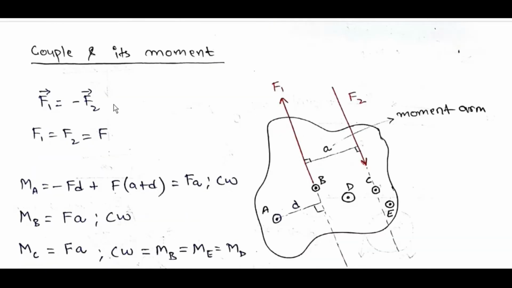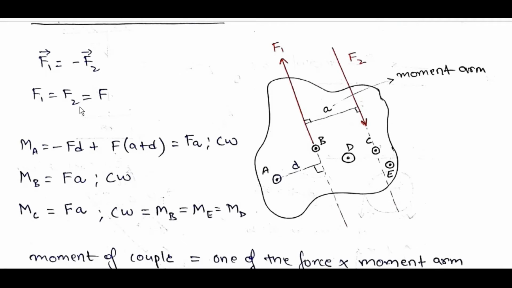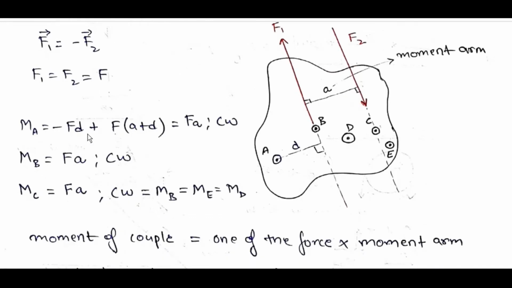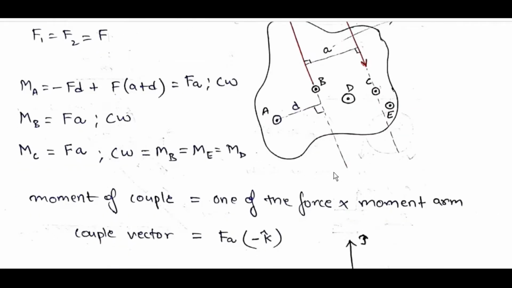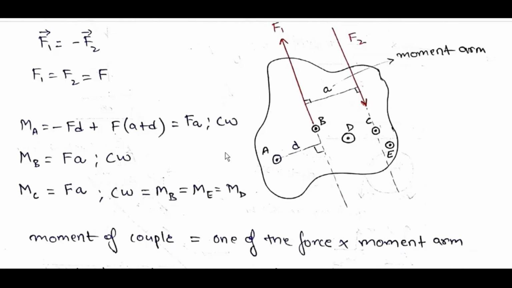Couple and its moment: F1 bar is equal to minus F2 bar, F1 is equal to F2 is equal to F. M about A is equal to minus F d plus F into (a plus d), which is equal to F a clockwise. M about B is equal to F a clockwise. M about C is equal to F a clockwise, equal to M about B, M about E and M about D. Moment of a couple is equal to one of the forces into the moment arm. Moment arm is the distance between these two forces.